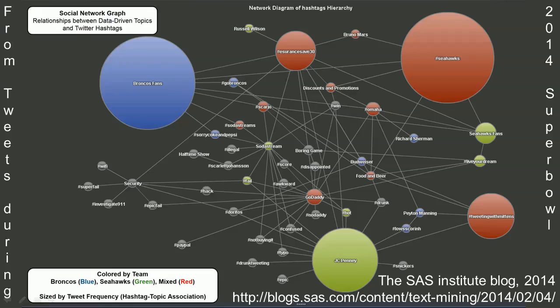Here is an example: some unstructured data that came from Twitter during the Super Bowl, looking at hashtags. You can see the size of the vertices is the number of times these hashtags were used relative to all of them. And the colors have meaning with respect to the teams. There's a lot of interesting information here. GoDaddy and Esurance and J.C. Penney was kind of a surprise there for me.